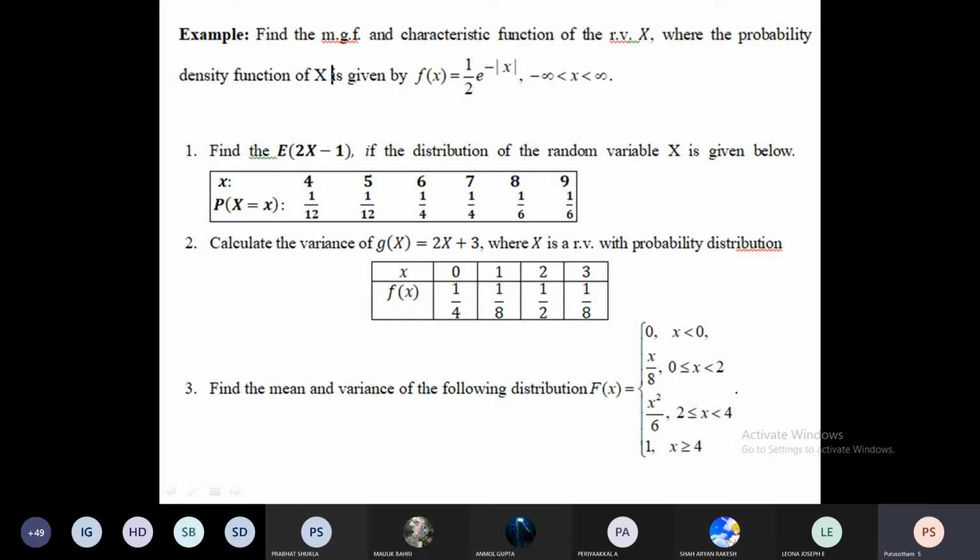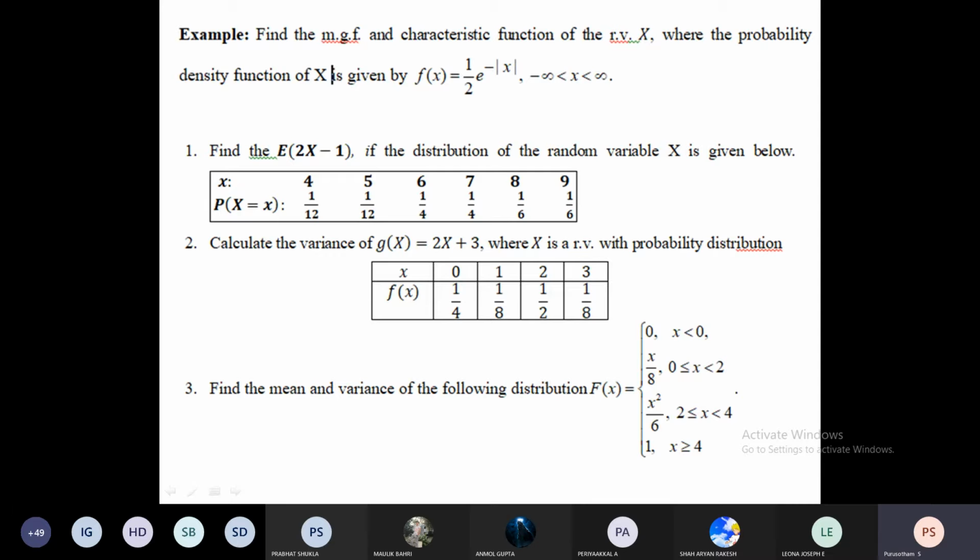In probability distribution functions, you also learned joint probability distributions, for both the discrete probability function and the continuous case, the probability density function too. Probability distribution functions for a single variable as well as for two variables, two or more variables, that is called joint probabilities. Then marginal and conditional densities or conditional distributions, right?